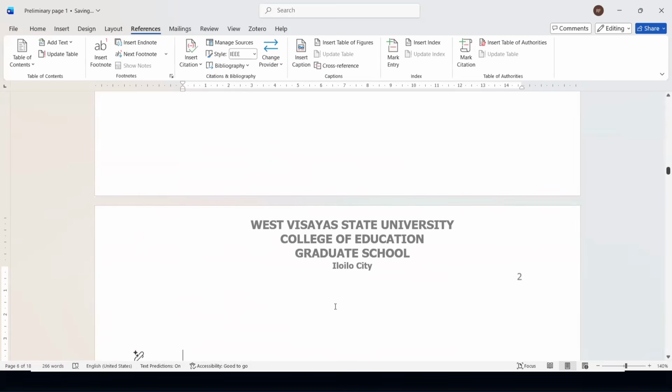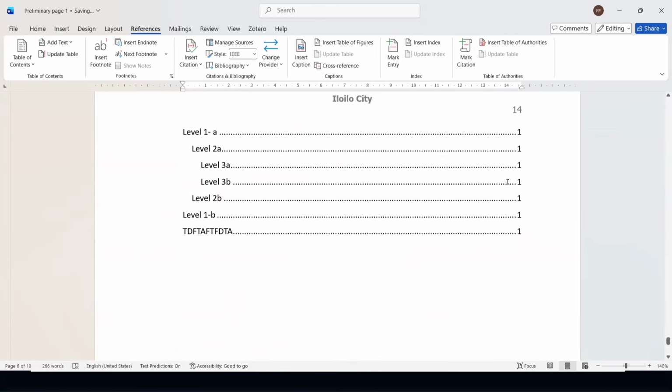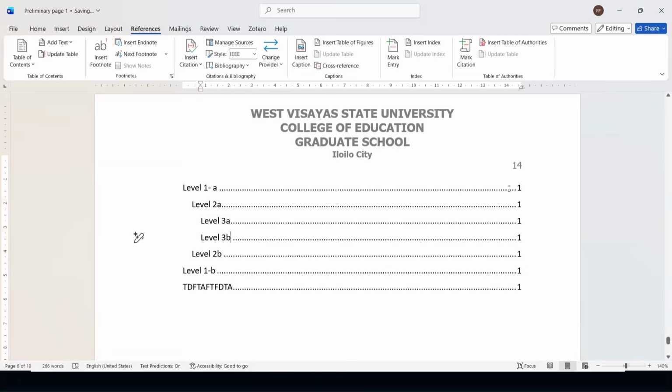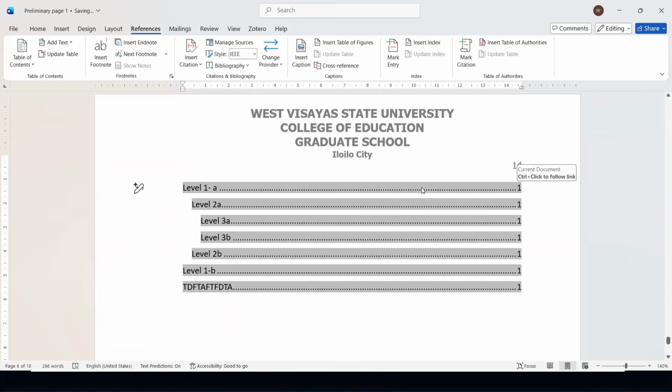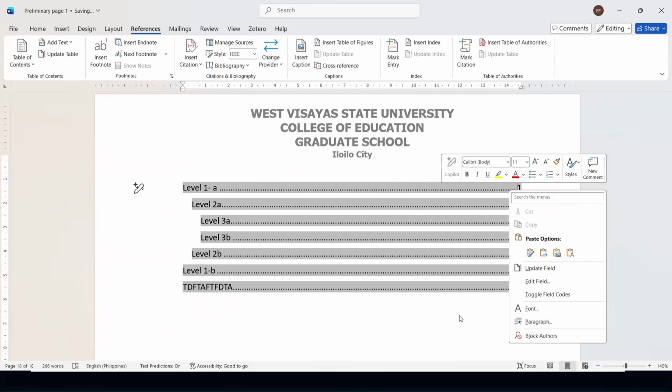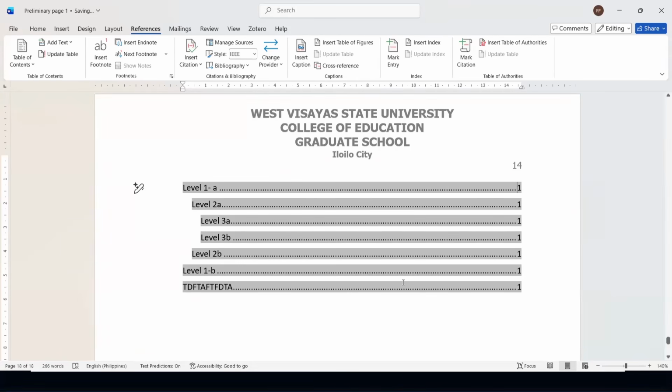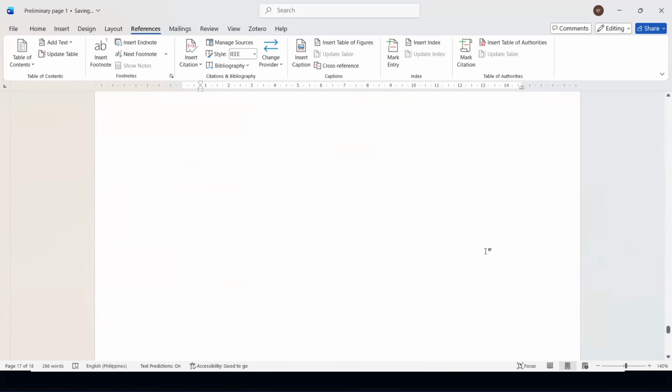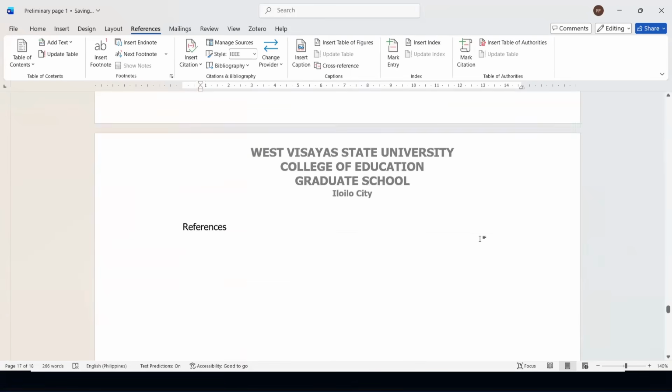Now, let me go back to my table of contents on the last page. Oops. The table of contents should be generated after the editing of your paper, because this should automatically show the correct paginations, and there's no need for you to browse the entirety of your paper just to determine the page numbers.